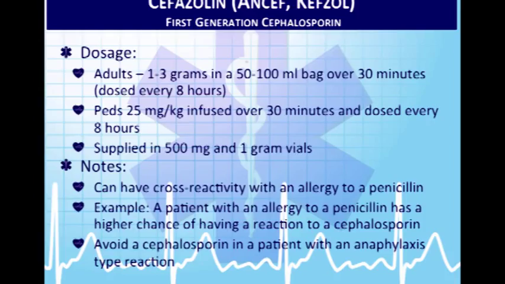Peds dosing is usually 25 mg per kg. Supplied, you can get some really big 10-gram vials that we use in the hospital. Most of the time you'll be getting supplies of either 500 milligram or 1,000 milligram vials.